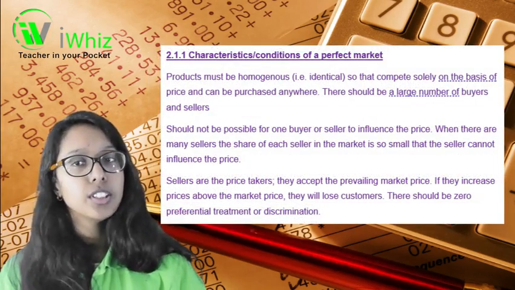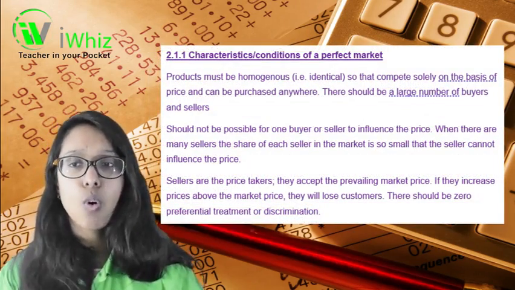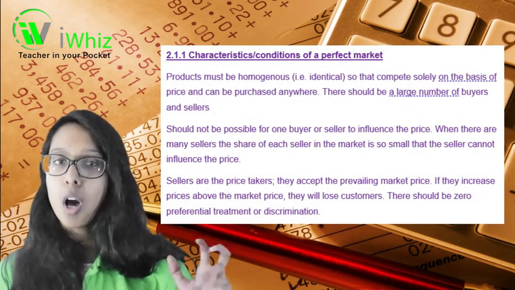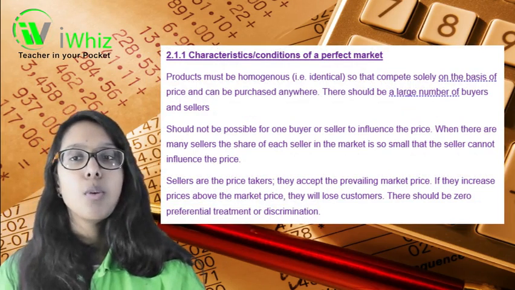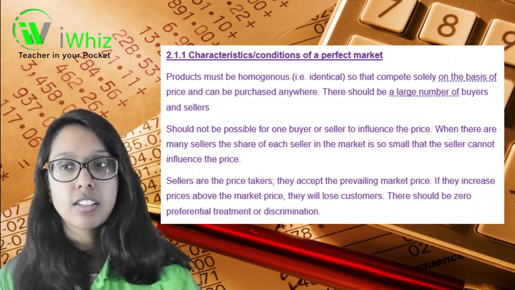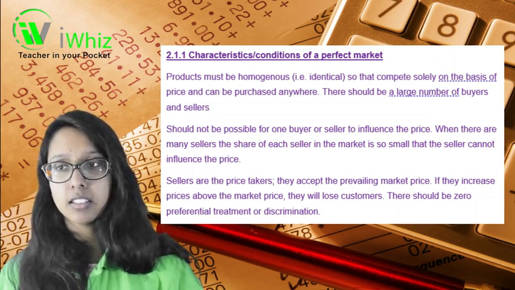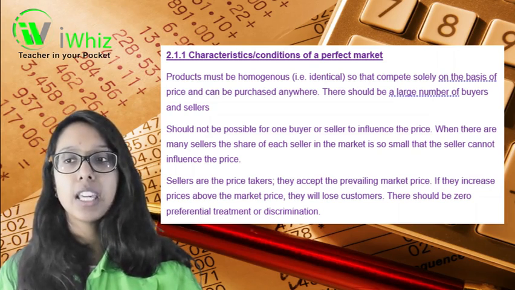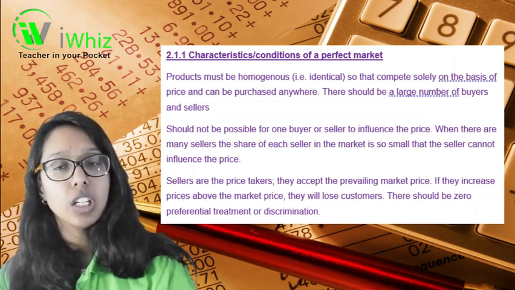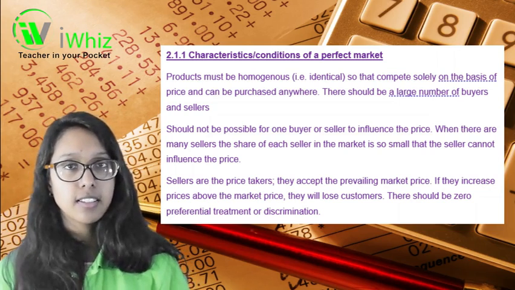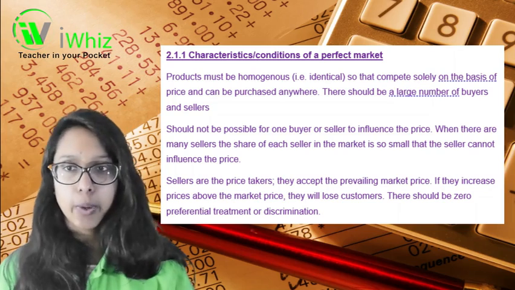So now we're going to go through some characteristics or conditions of a perfect market. Products must be homogeneous, meaning identical, so that they can compete solely on the basis of price, and they can be purchased anywhere.